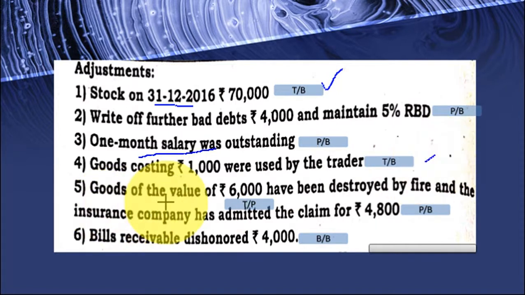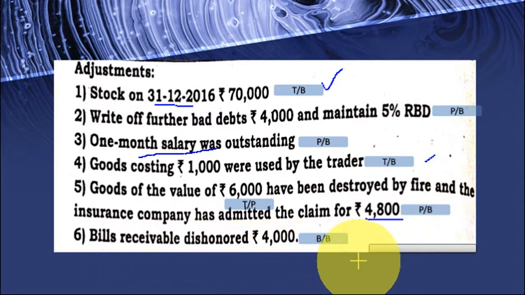Okay. Then goods of the value rupees 6,000 has been destroyed by fire. So 6,000 destroyed by fire. One in the trading account, credit side, another in the profit and loss account, debit side for the calculation of loss. So in the previous problem, we had seen all these adjustments, right? And the insurance company is giving us, that is, a claim amount is 4,800. So one is for calculation of loss, 4,800 you are using in the profit and loss account. Another thing, it is an asset for you. Okay, income outstanding, you're going to receive it. So it is in the balance sheet asset side.